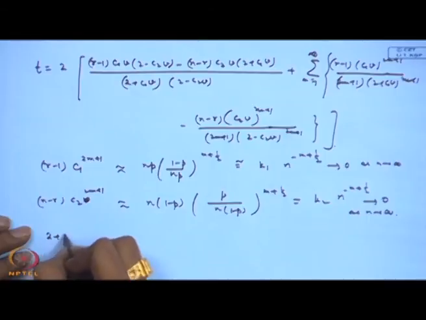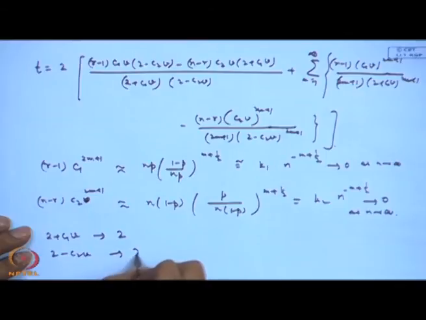Similarly, if I consider say 2 plus C1 v, that will go to 2, and 2 minus C2 v, if I consider, that will also go to 2.